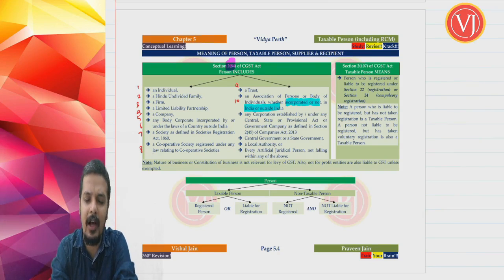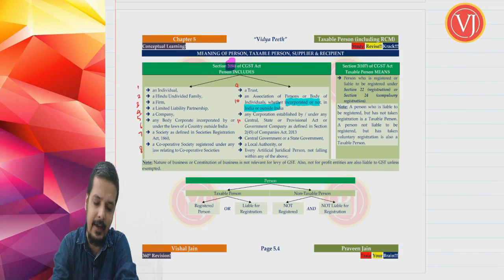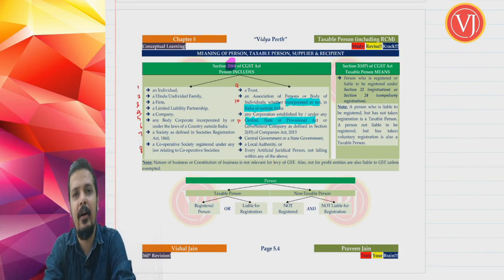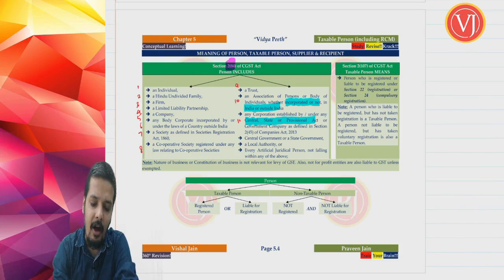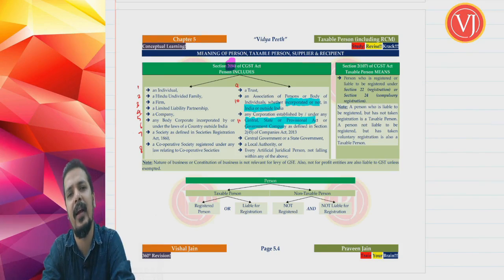Then you are talking about a government company. The 11th point is a government company, a corporation established by or under any law of what? Under any central government act, state government act or provisional act, or a government company as defined in section 2 clause 45 of the Companies Act 2013.